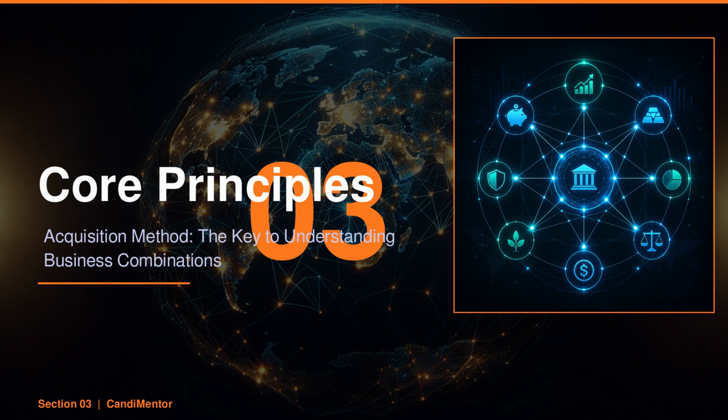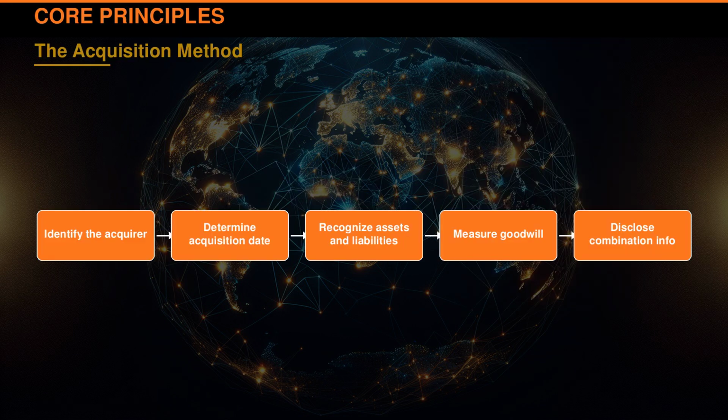Imagine acquiring a company but missing $10 million in hidden liabilities. The acquisition method ensures all assets and liabilities are recognized, providing transparency. This method is the foundation of International Financial Reporting Standards 3, crucial for clear financial reporting in mergers and acquisitions. The acquisition method transforms how business combinations are reported, ensuring all components are transparent and accounted for.